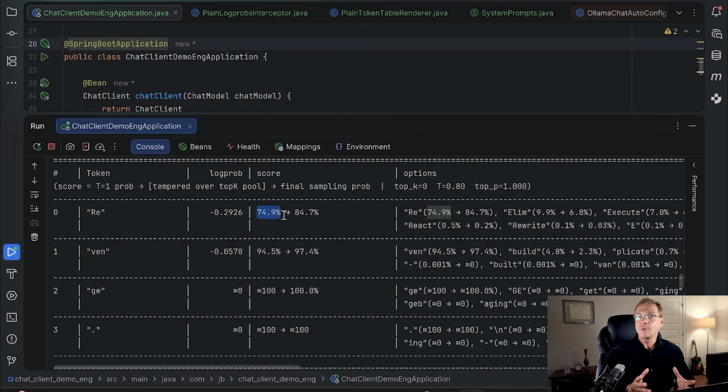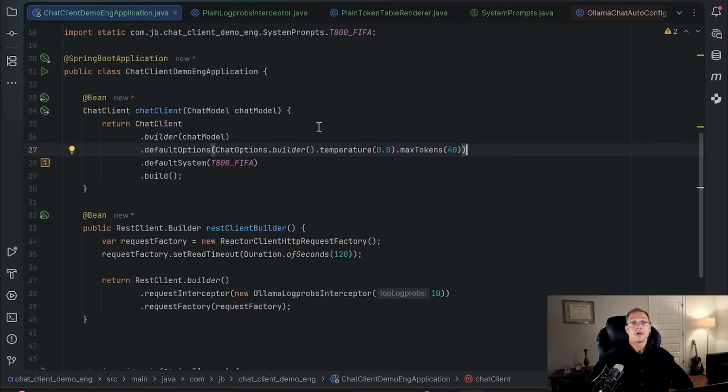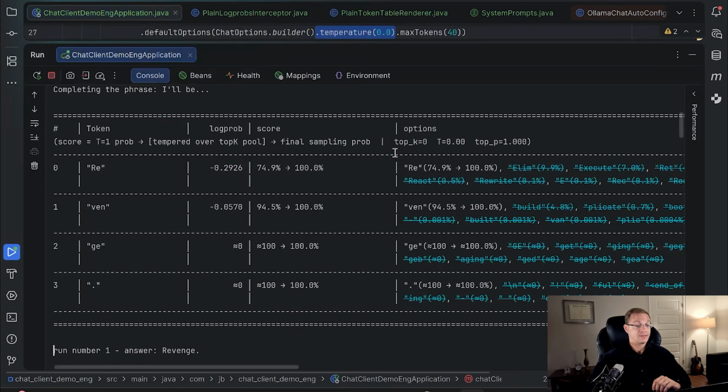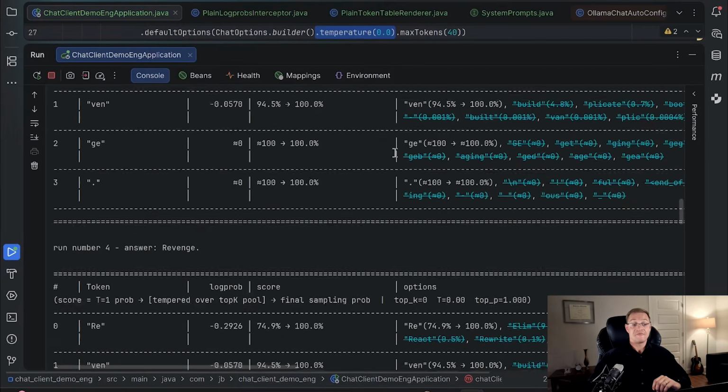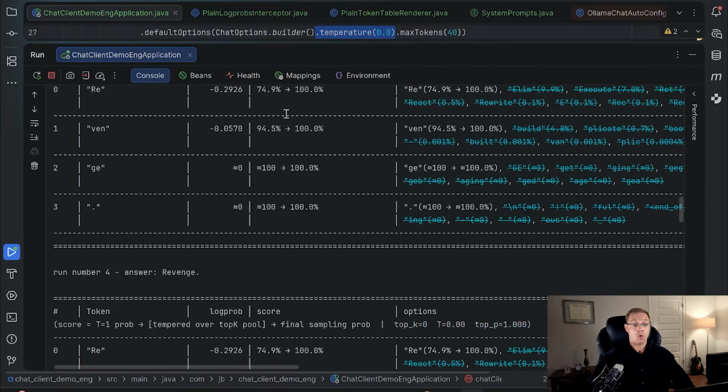Now, if we want maximum determinism, let's set the temperature to 0 and see if all 10 answers will be revenge. I could set the temperature in application properties, but I did it here in the ChatClient bean configuration. The run is completed. Let's see the results. Now it is always revenge, and the final probability of the winner is always 100. At temperature 0, the strongest token takes the whole pie from the others, the rest are removed. So in this scenario, the roulette is out of the game.